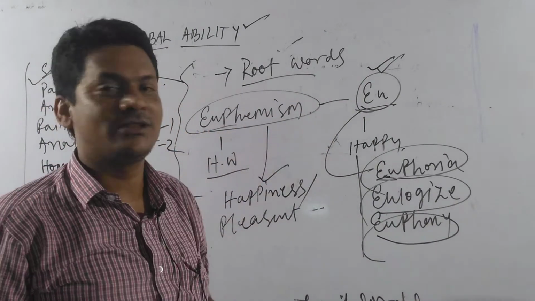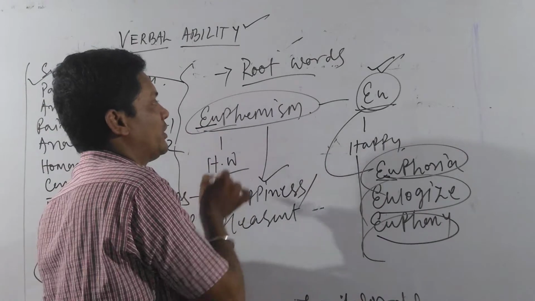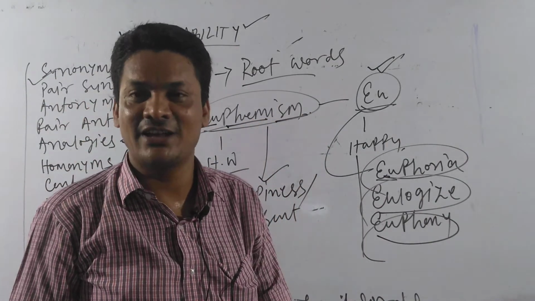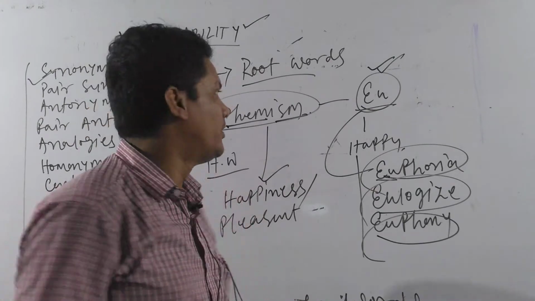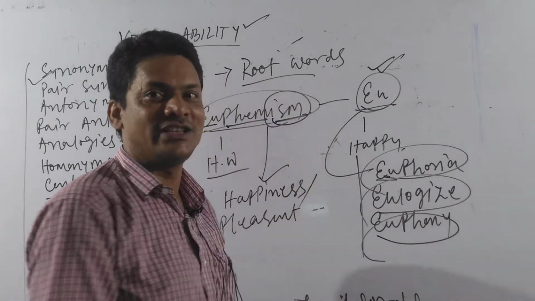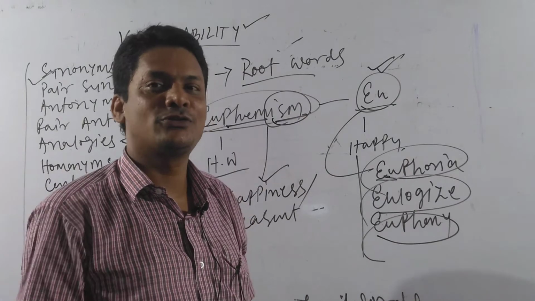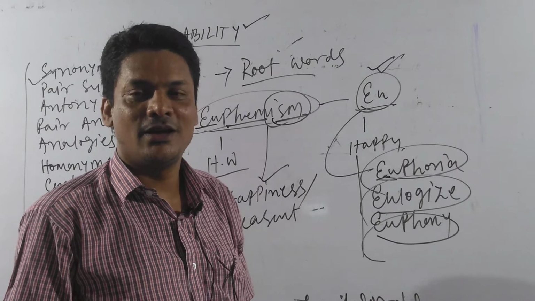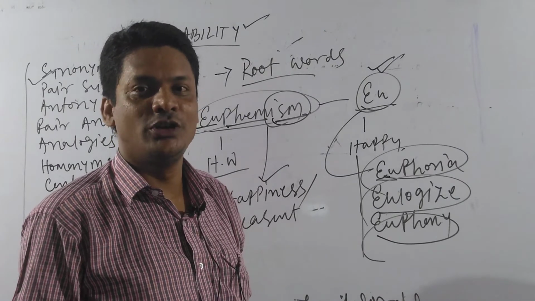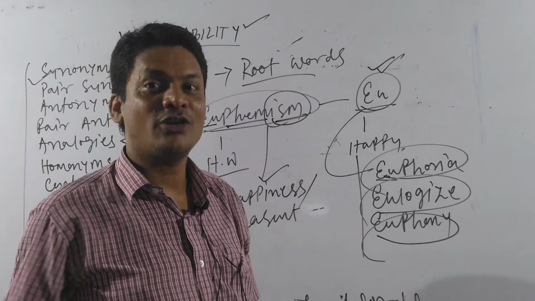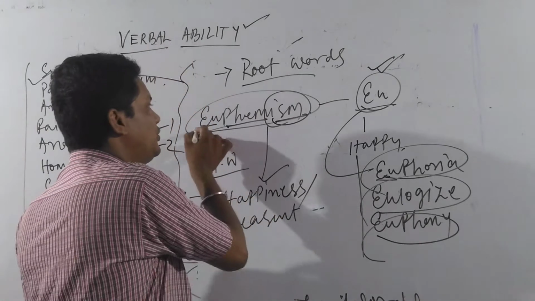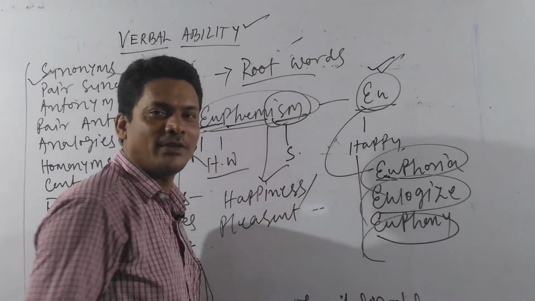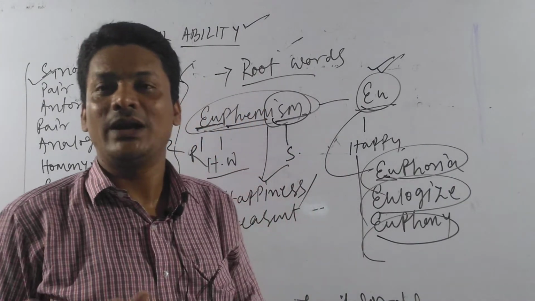That is why euphemism. You can also segregate this word: euphemism. So ism stands for a belief, like we say realism. Look at the word ism, and through that you can make other words like realism, Marxism, optimism, socialism, pessimism. Lots of words can be formed. So if EU is the root word, then ism is a suffix, right? So what does it indicate?